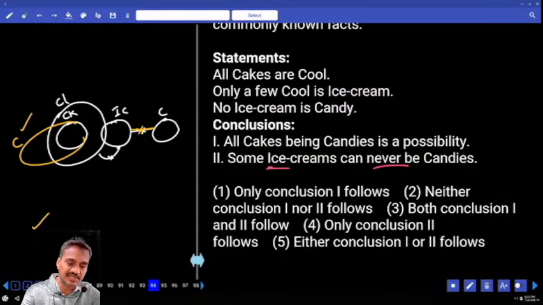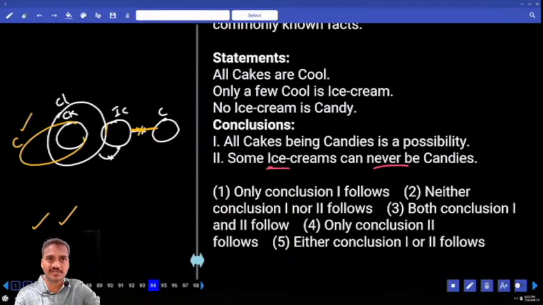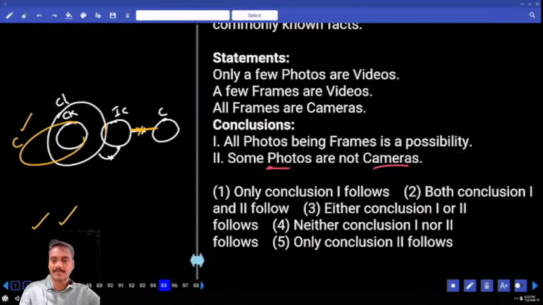Now these are the ice creams we have, and ice creams and candies. No candy is an ice cream. As no candy is an ice cream, "some candies are not ice cream" is also not possible. So what is your answer? Both 1 and 2, which is given in choice 3, question number 94.